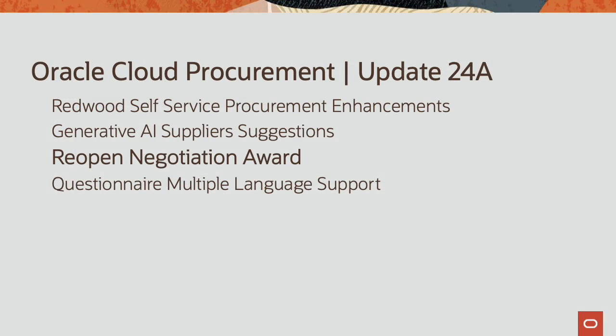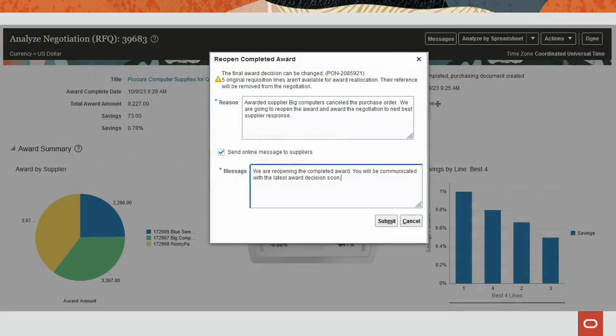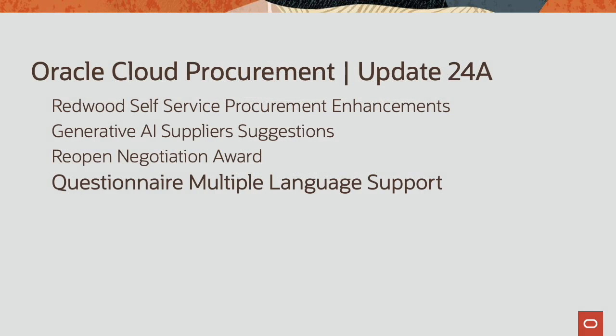Now let's look at reopening a negotiation award. You can now reopen an awarded and completed negotiation and change the award decision. You can then pick another supplier, giving you more flexibility in situations where the awarded supplier is not able to fulfill your purchase. Lastly, let's look at multi-language support for supplier qualification management questionnaires.